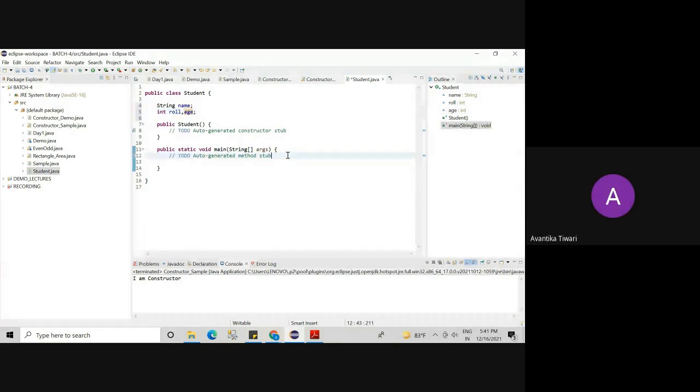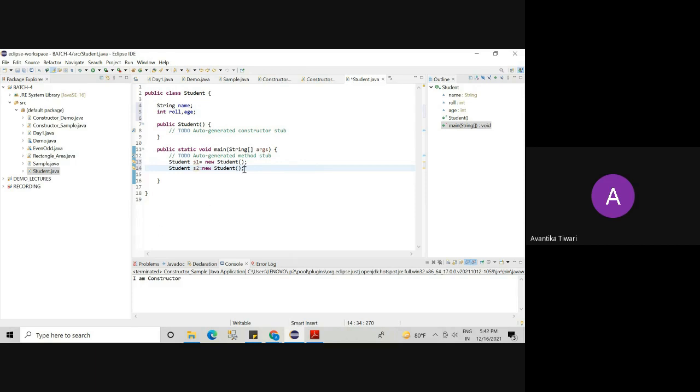So now what will happen if I want to create an object for the student class? How can I create it? All of you please note down in your notebooks along with me. Student S1 is equal to new Student. I created the object. Let me create one more object: class name, object name, new operator, Student. How many objects have I created? Two objects.